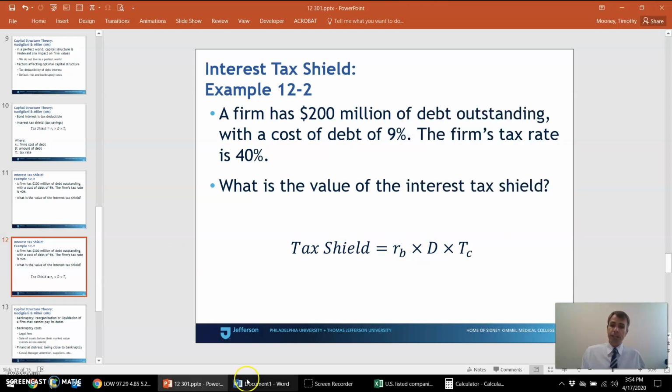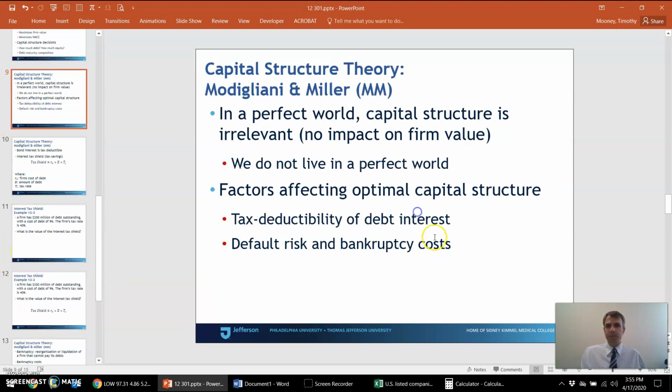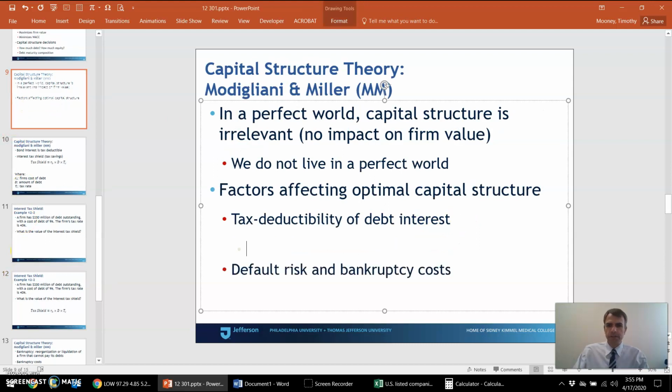Okay. So the first takeaway is on the tax deductibility of bond interest. Bond interest tax deductibility makes leverage more attractive, right? One of the takeaways for this video.